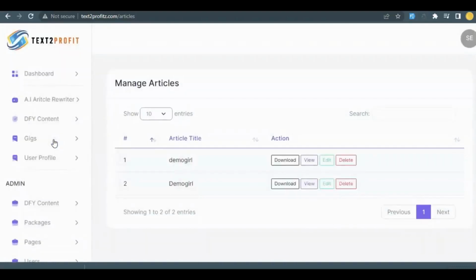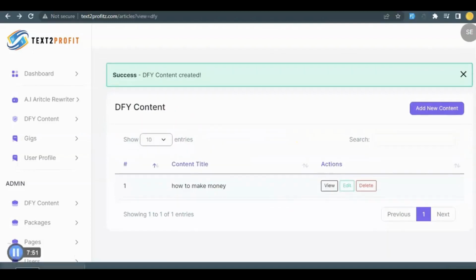This lets you manage all the articles that you have created using the Text2Profit app. It lets you see all the articles, and you can download, view or edit them. So now that we have seen how to create an entirely new and unique article, let's go to how to make money using the Text2Profit app.